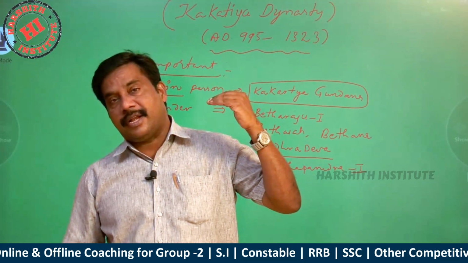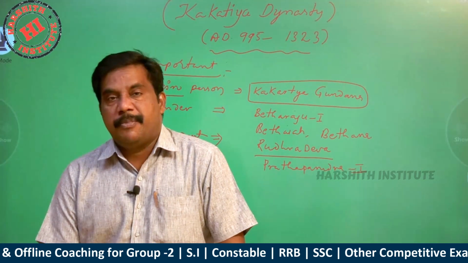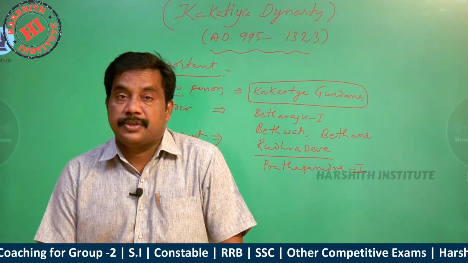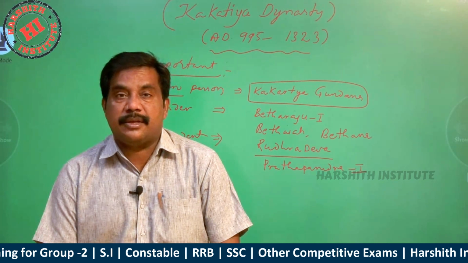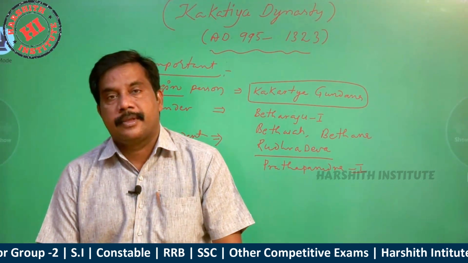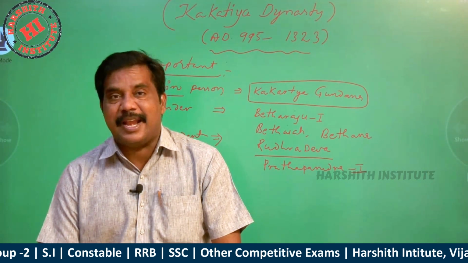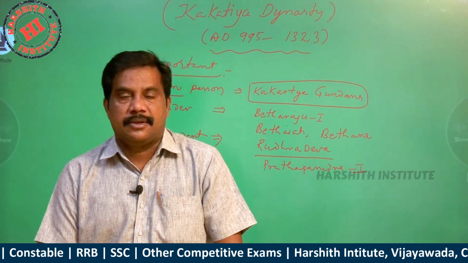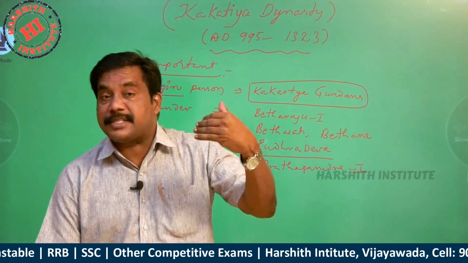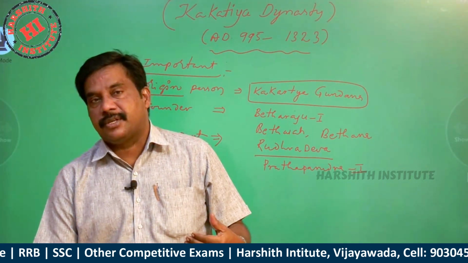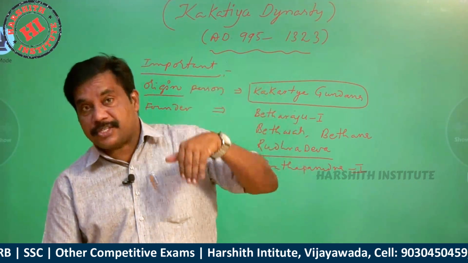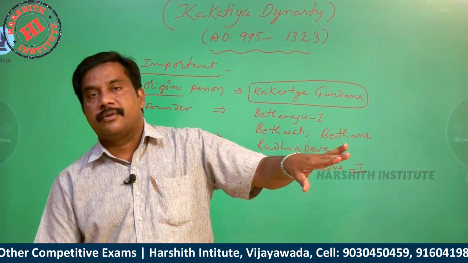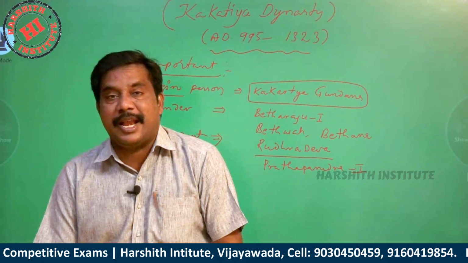Already three centuries before, the Western Chalukya dynasty had declined and closed.